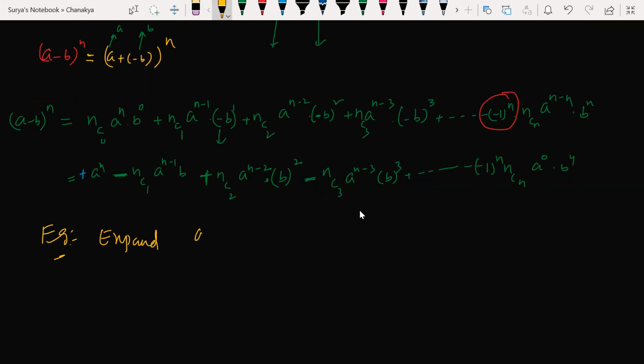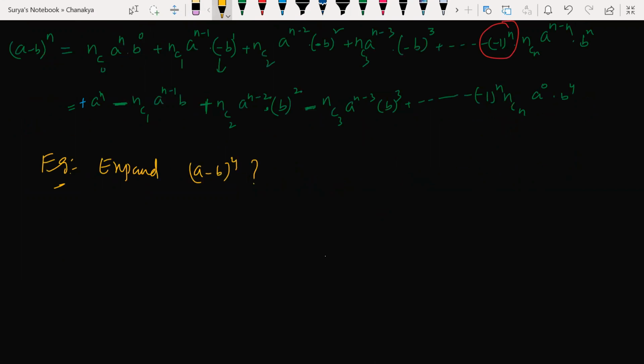Expand (a - b) to the power of 4. How can I expand this? Very simple. First of all, let us write the same formula. This can be written as (a + (-b))^4. Can I write like this? So a is a here, b is minus b. So what is my formula here?